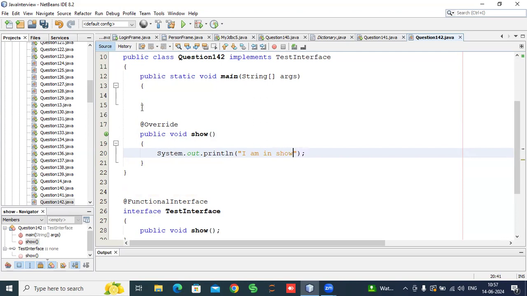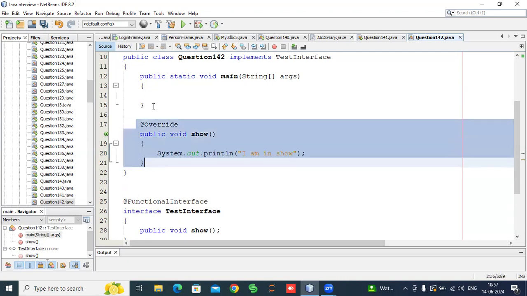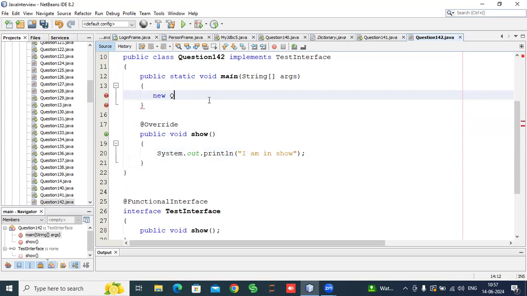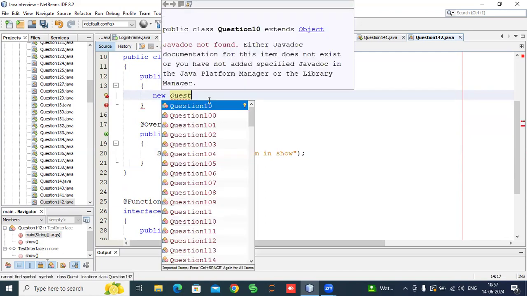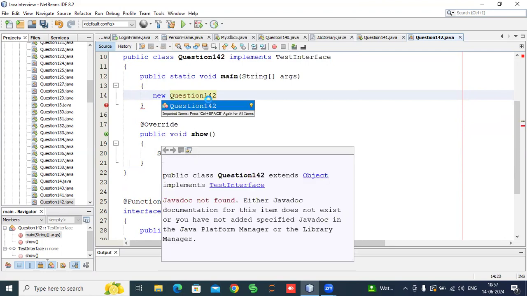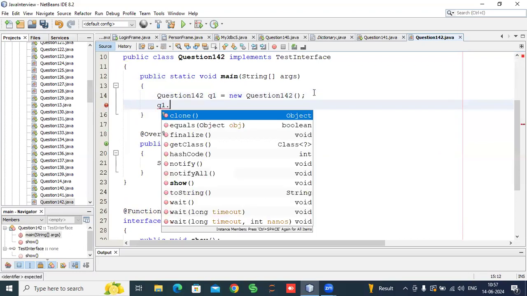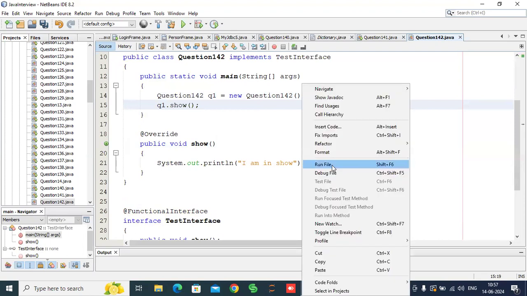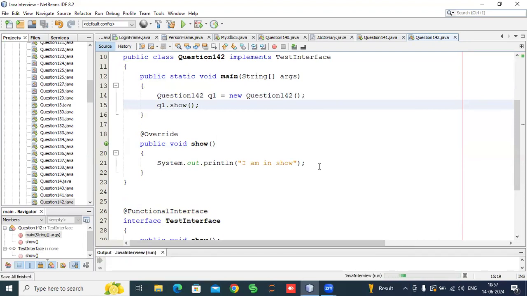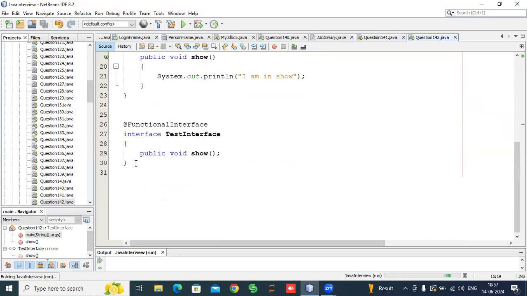Suppose we write it here. Then suppose we want to access this method, how can we access it? We need to create the object of the Question142 class, and then by using this class object, say q1, we can access that show method, guys. q1.show. In this way we used to write the show method, or any method which is present within a functional interface, guys.